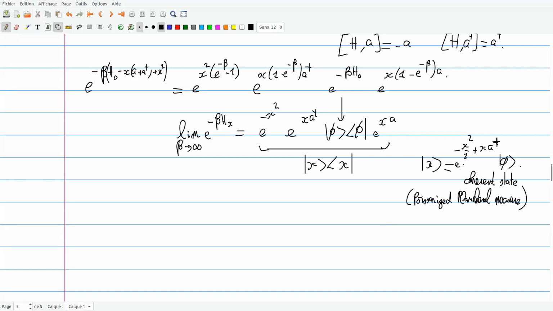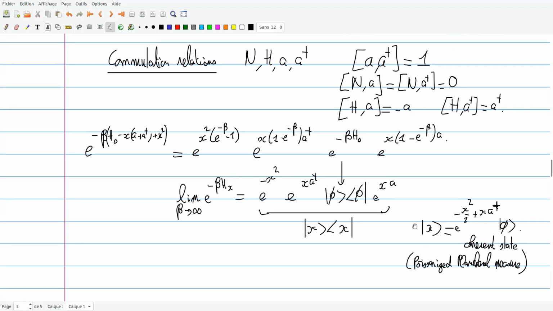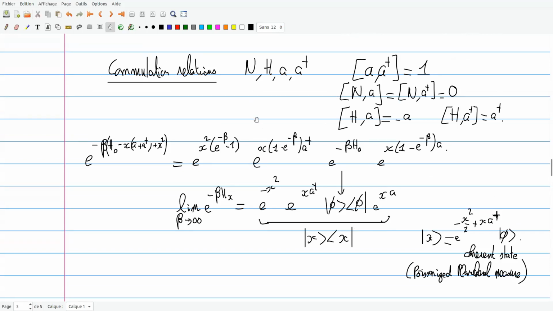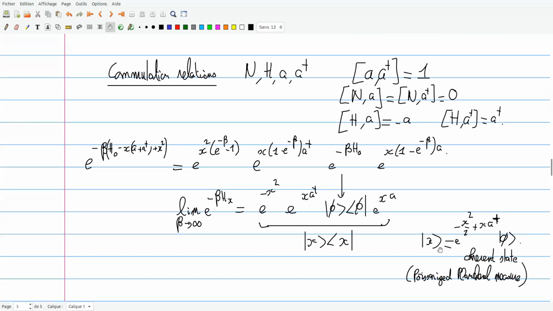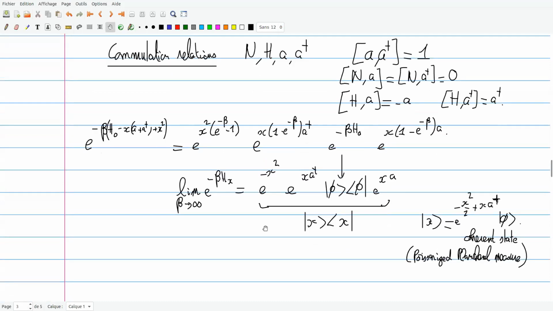Right. So we see that in the zero temperature limit, the ground state of this Hamiltonian is the coherent state.